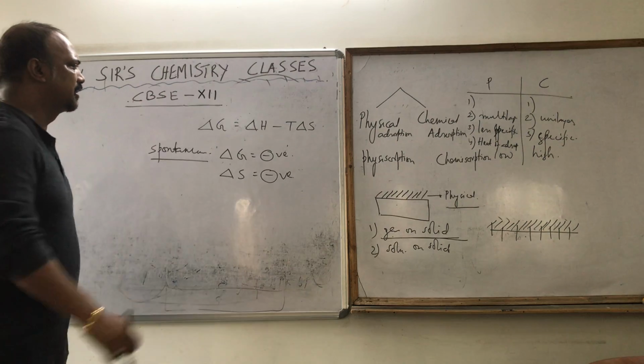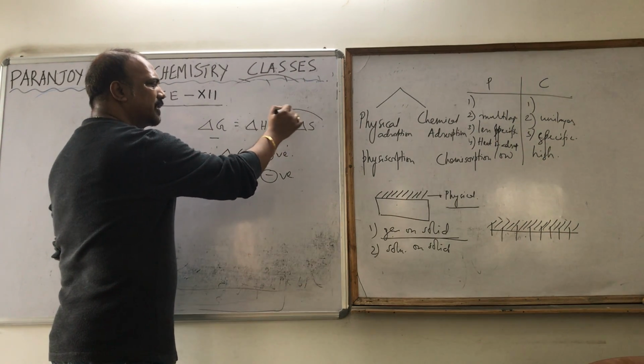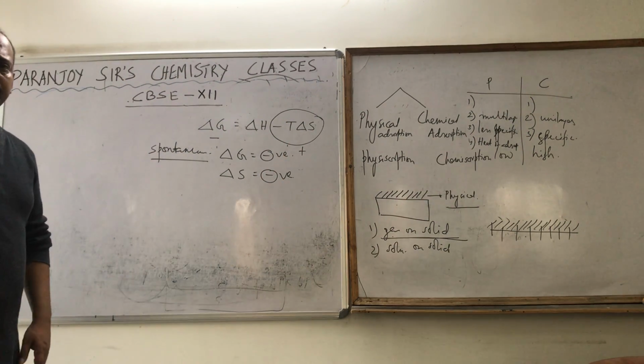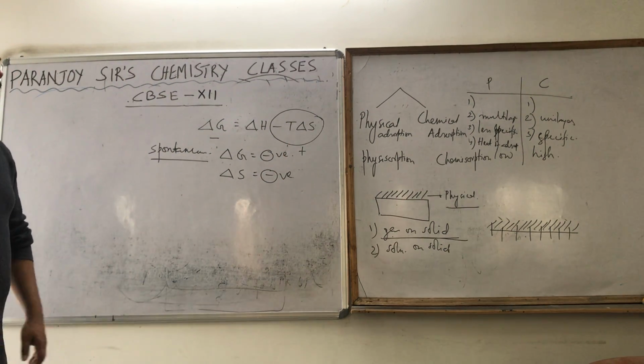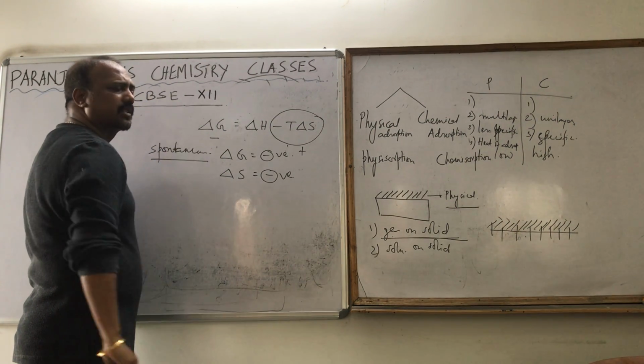Now let's see over here. Delta G is negative. If delta S is negative, this whole term minus T delta S should be positive. Clear? Now if it is positive, how can delta G become negative?